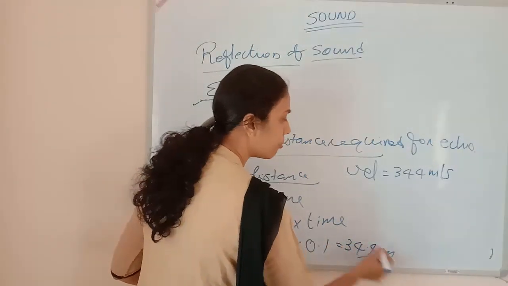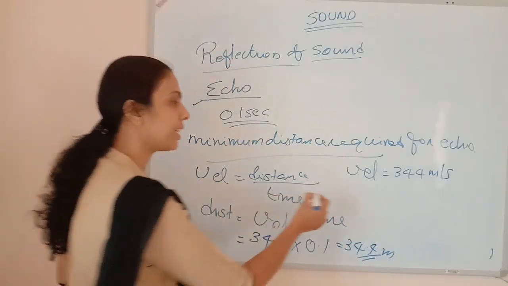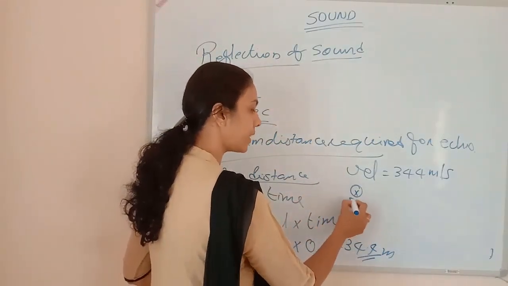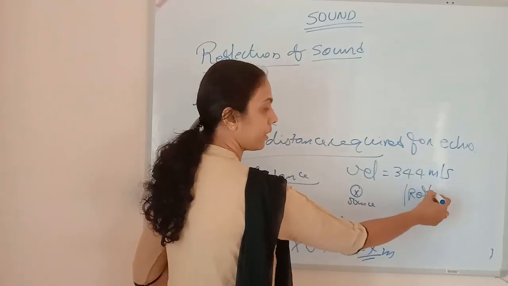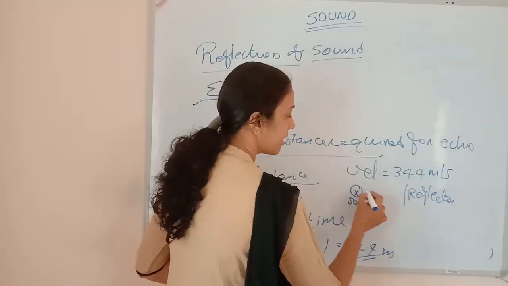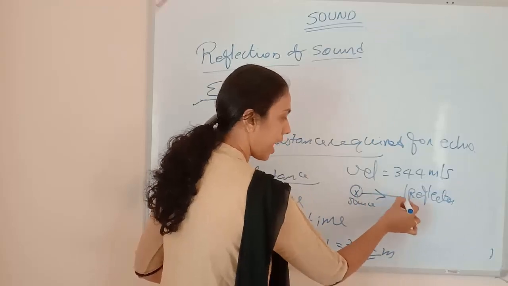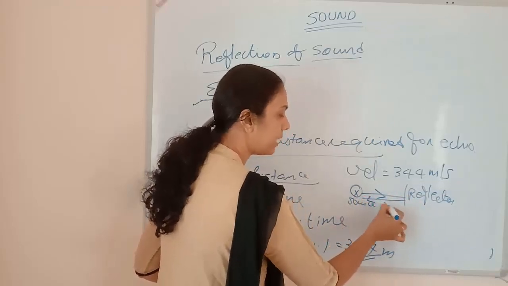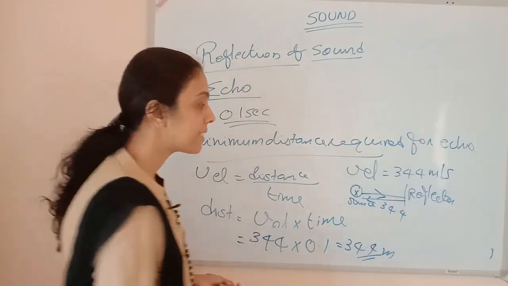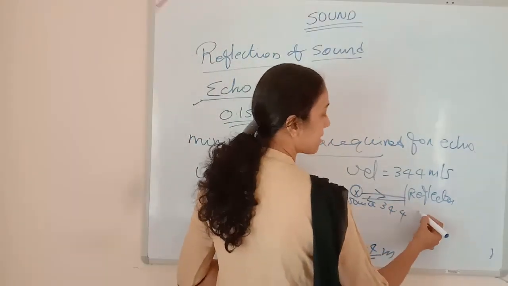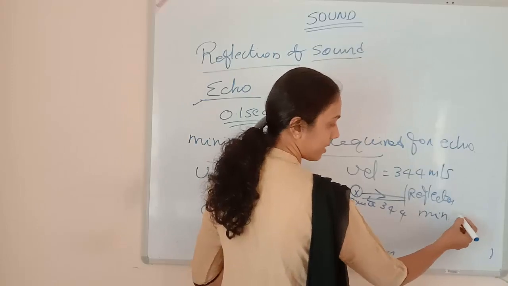This 34.4 meters means, see, if the source is over here and the reflector is over here, then the sound wave will go and come back over 34.4 meters. So what will be the minimum distance required? The minimum distance required is half of this, isn't it?